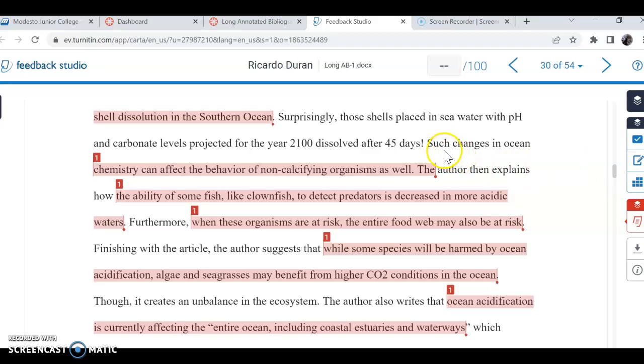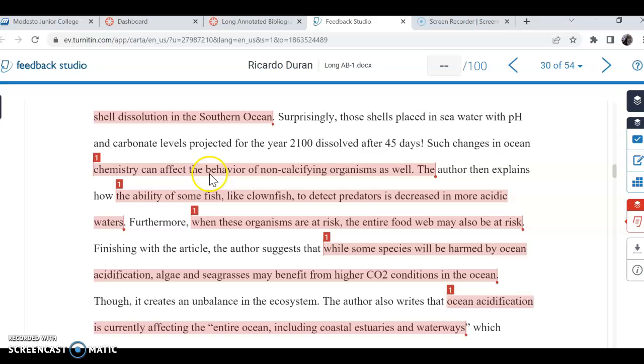So like look at this sentence here. "Such changes in ocean chemistry can affect the behavior of non-calcifying organisms as well." So use non-calcifying organisms. Maybe find a synonym for organisms, like creatures. Let's just try that. Let's use that as our subject. Non-calcifying creatures.